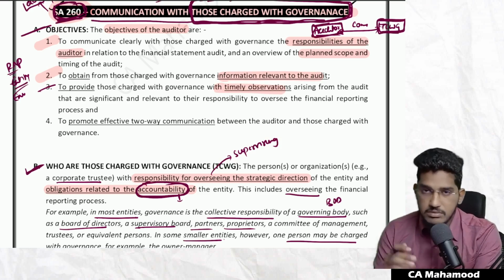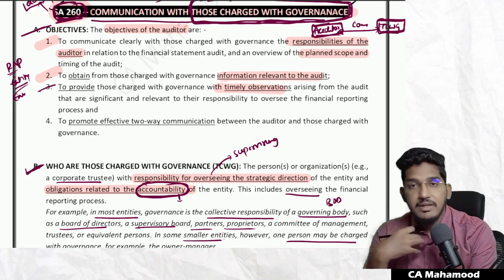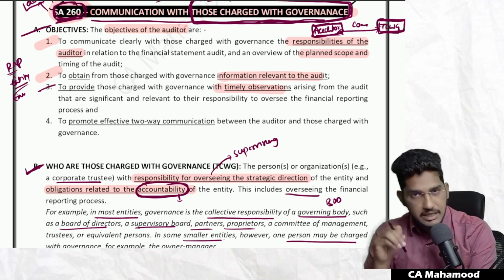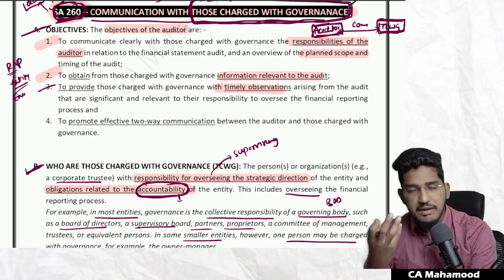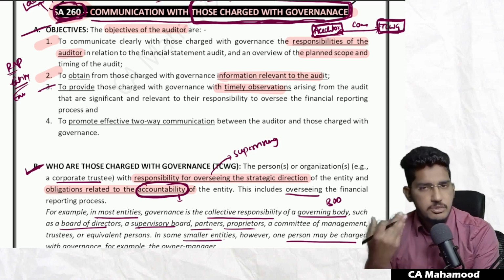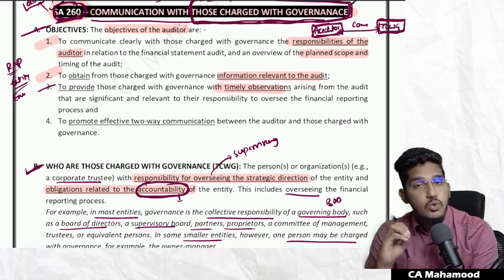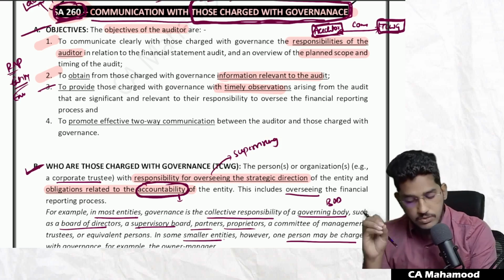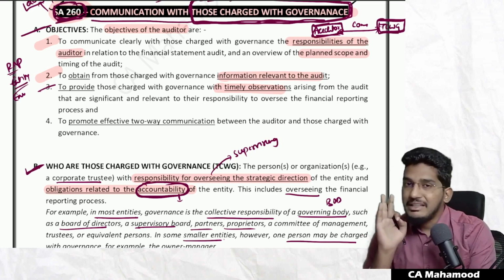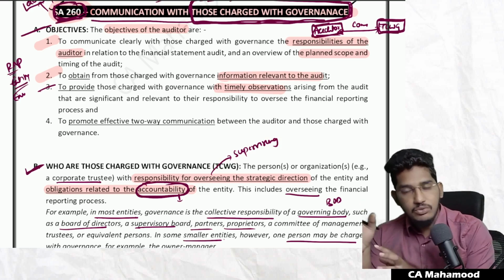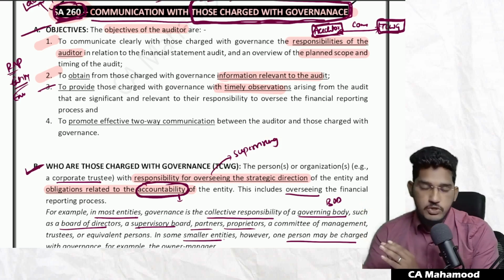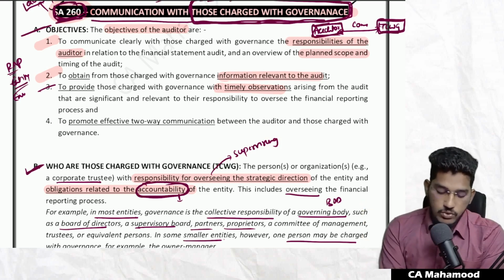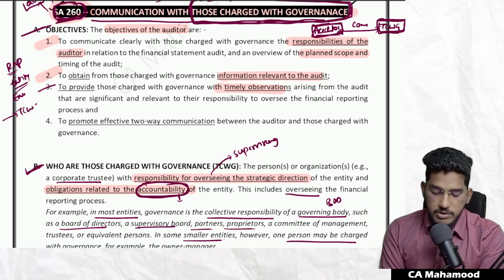If I put it in simple terms, whatever observations you have, if you have any findings from the audit in the financial statements, if you have any issues, if you found some fraud or some error, you have to go and communicate those observations also to those charged with governance in a timely manner, so that they can come to know whether they are properly fulfilling their responsibility. See, as I've told, if something goes wrong in the entity, those charged with governance will be shown fingers.